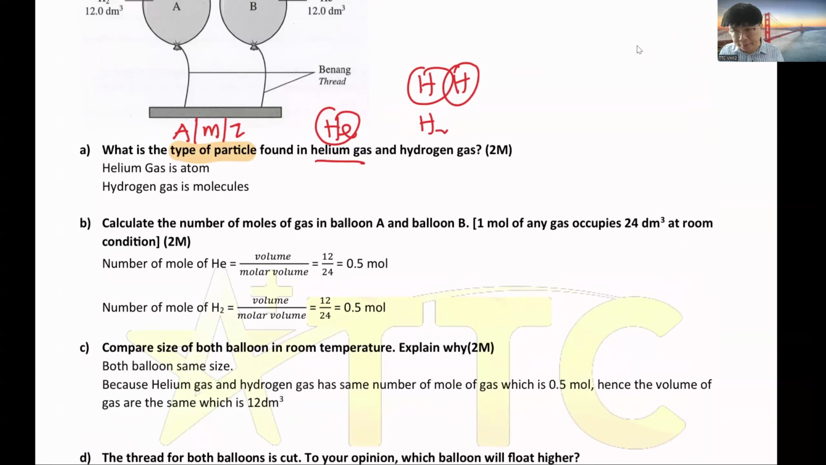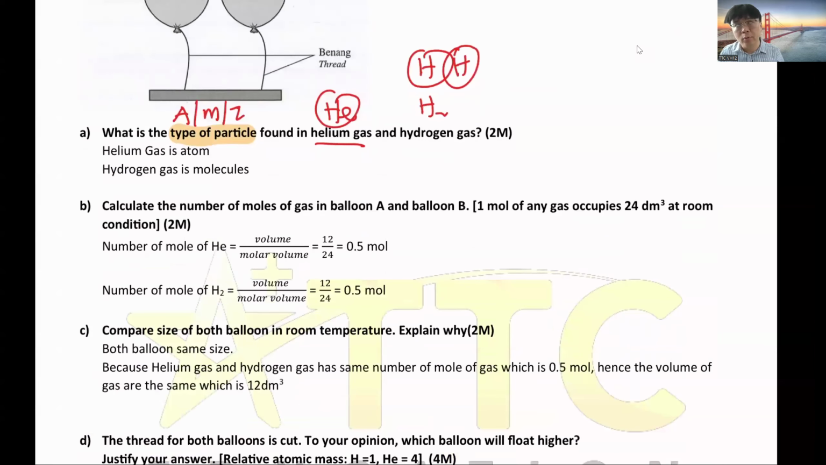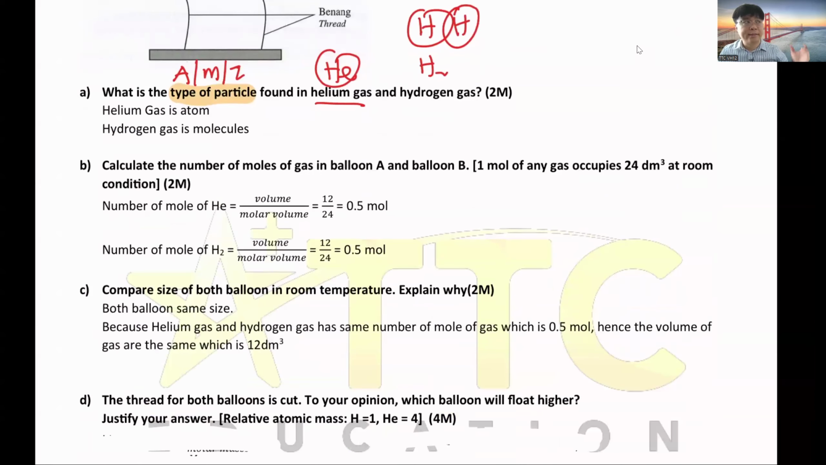Then compare the size of the balloons at room temperature. The size should be the same. You know why? Because they have the same number of moles of gas, which is 0.5, so their volume should be 12. No matter what gas you have, the same number of moles means the same volume. Same volume means the same size of balloon, because balloon size depends on how much gas is inside.